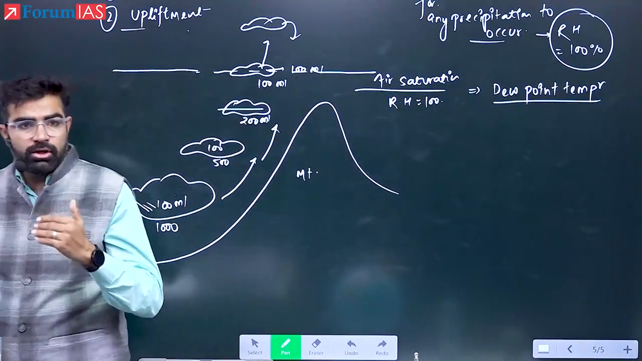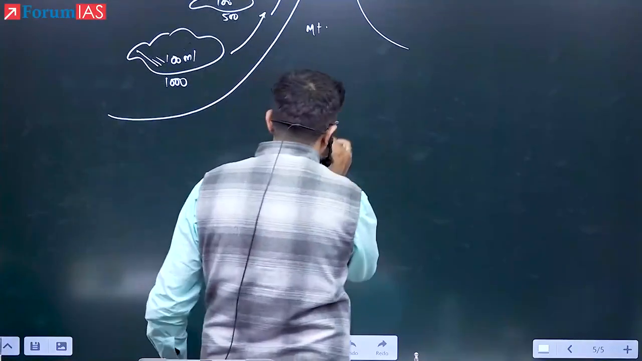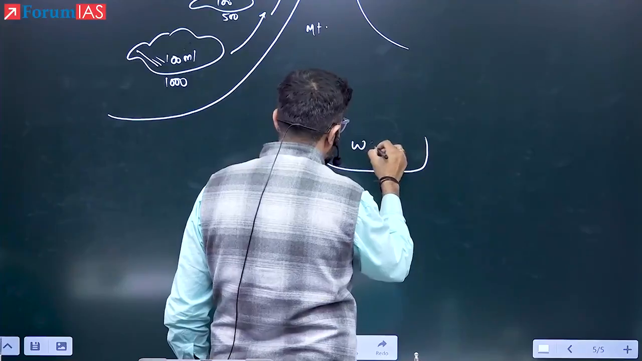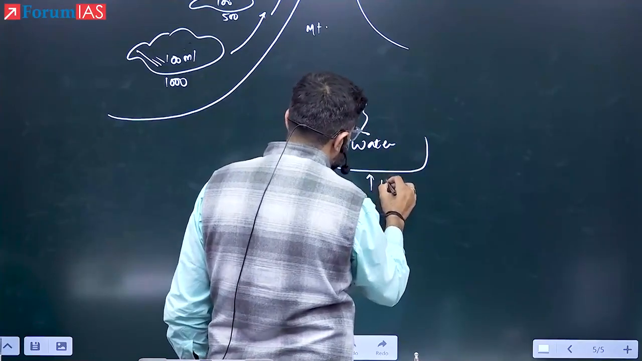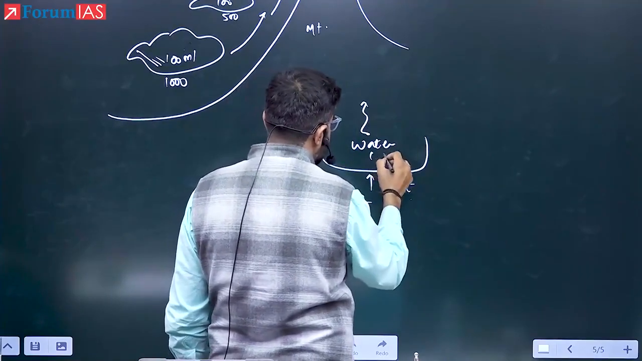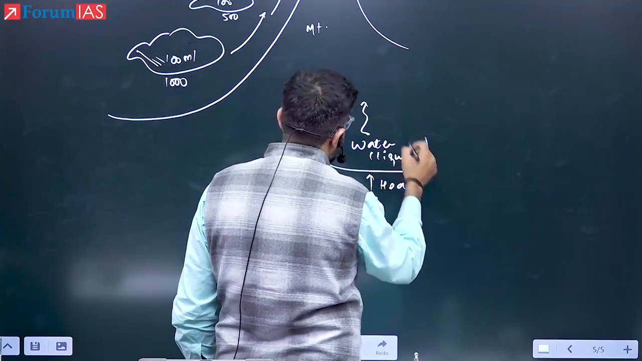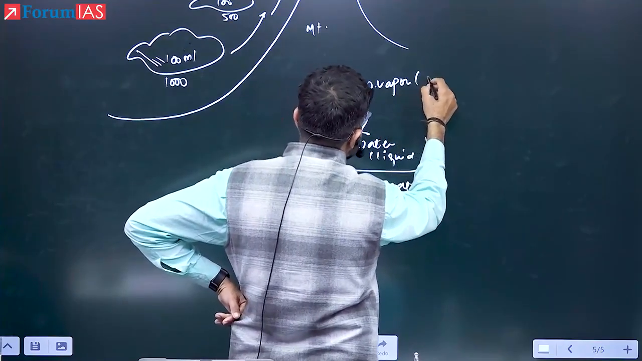First, when it is water vapor, please understand this carefully. This is water, that is liquid. If you want to convert this into water vapor, you need to give some heat. Yes or no? We have given some heat. Water converted, this is liquid, into what? It is now converted into water vapor. This water vapor is gaseous form.